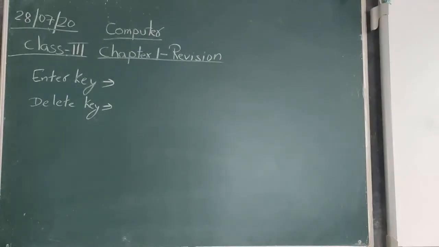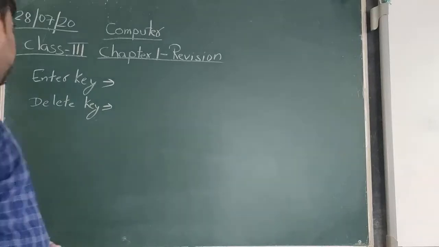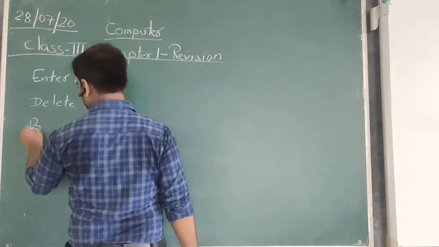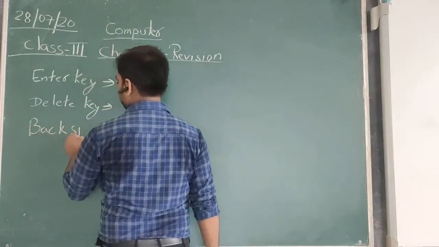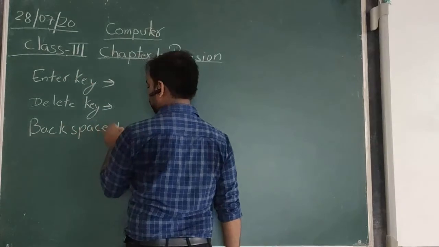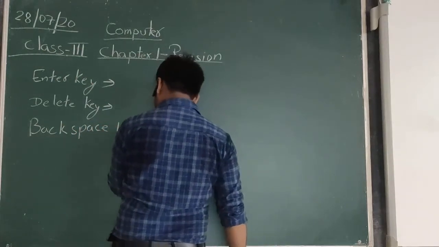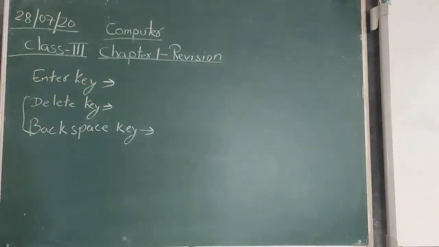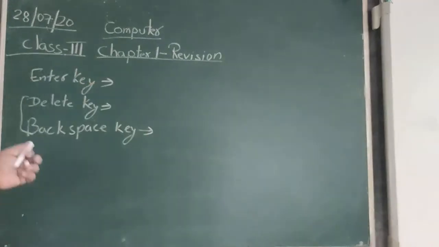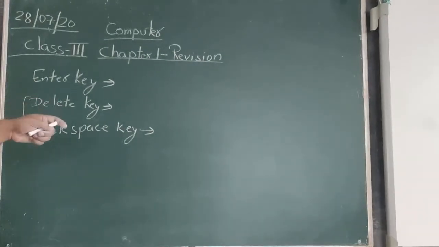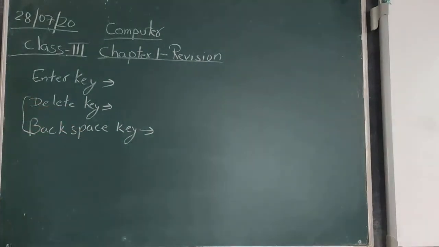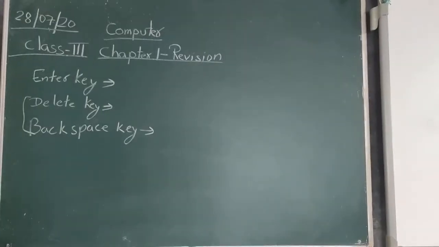Another key is also there to erase, the backspace key. These two are used to erase, suppose while typing anything you have made a mistake and you want to correct it, then you can use either the delete key or the backspace key,